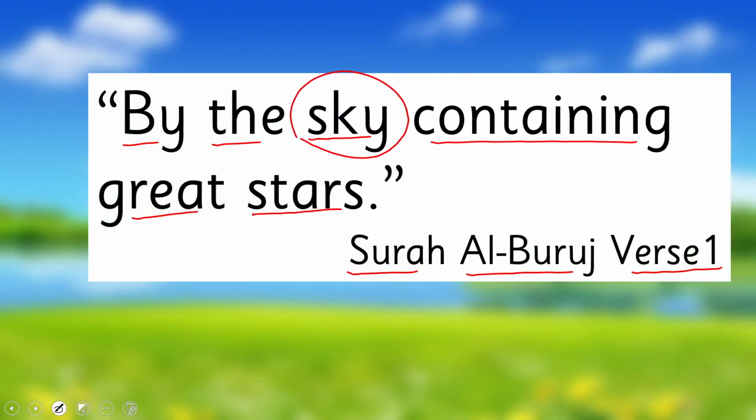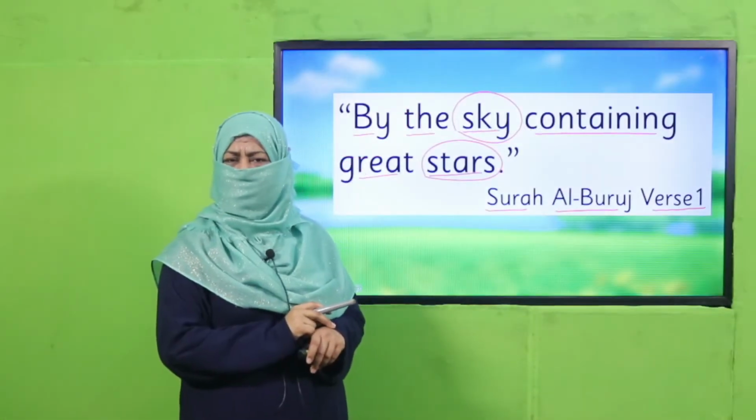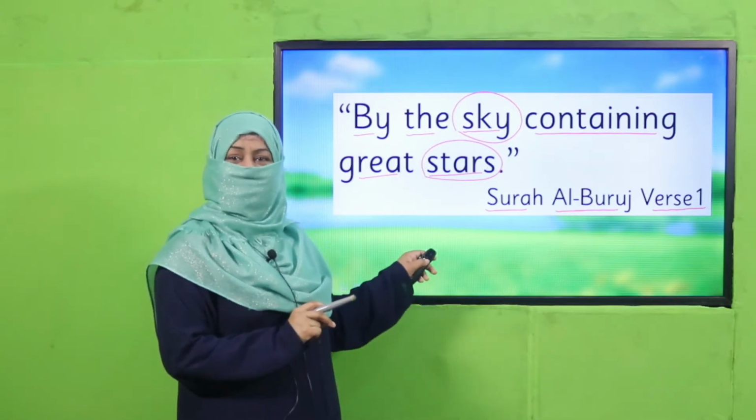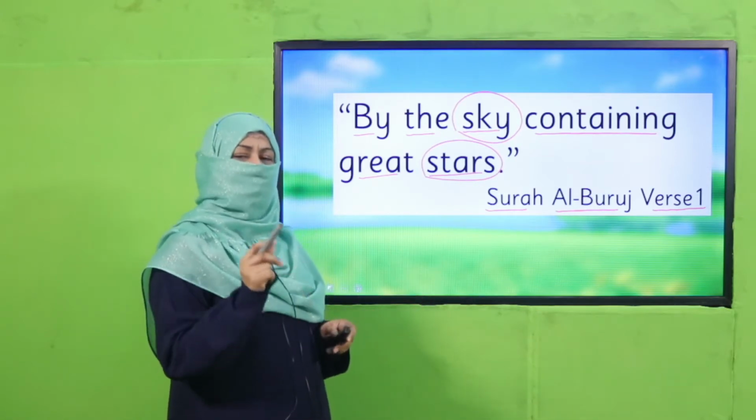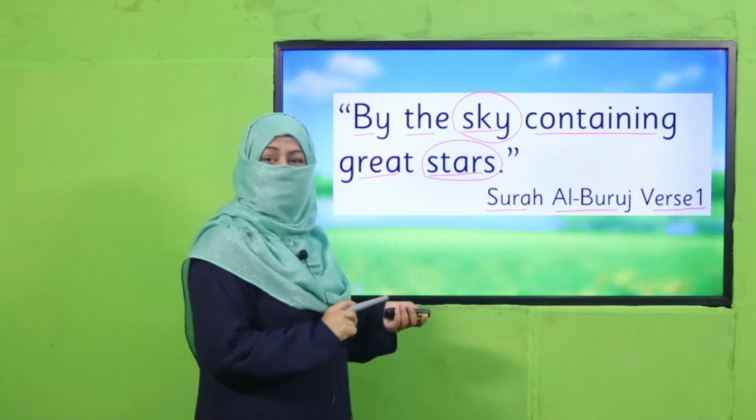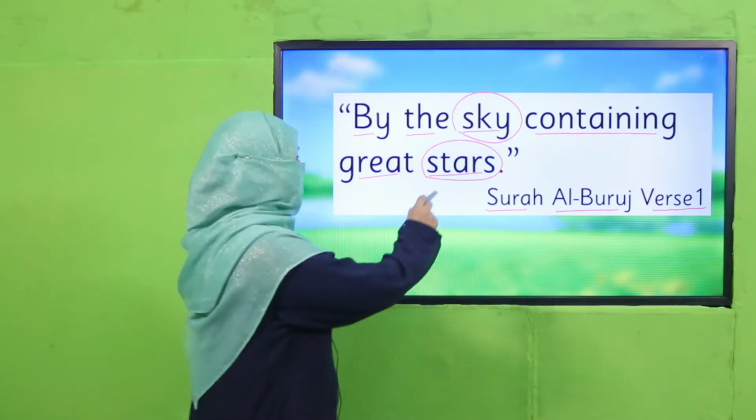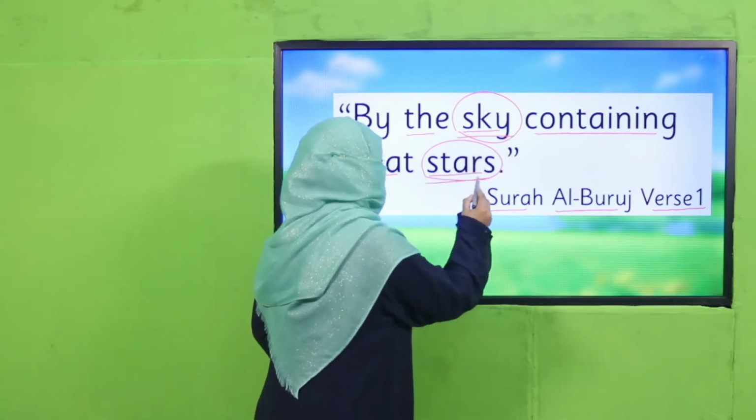Sky. Can we count sky? Yes, we can see skies there. And stars. So how many stars are there on the sky? Can we count? No. So the stars are uncountable. We are going to learn further about countable and uncountable nouns. Sky is countable, stars are uncountable.